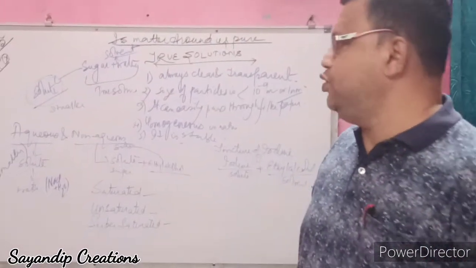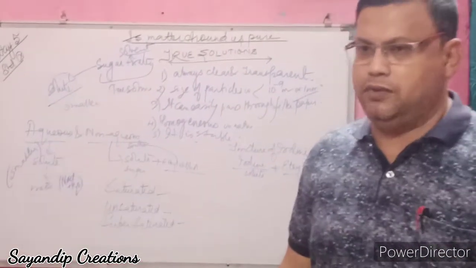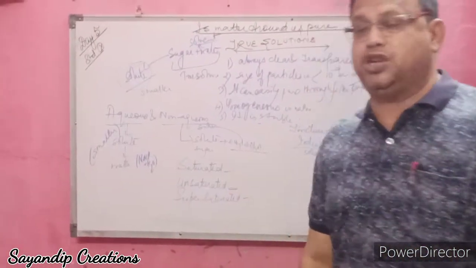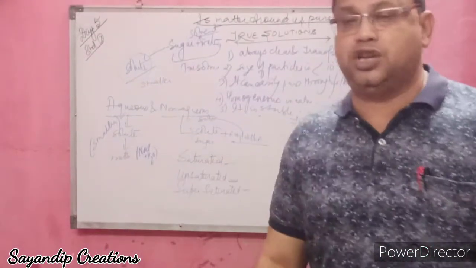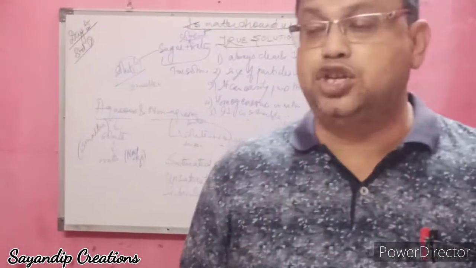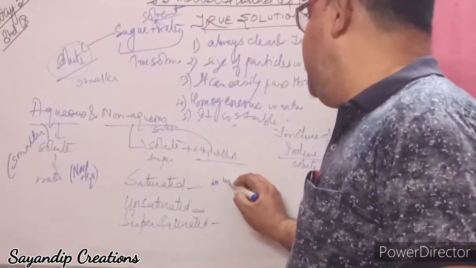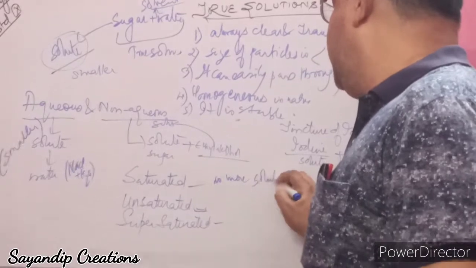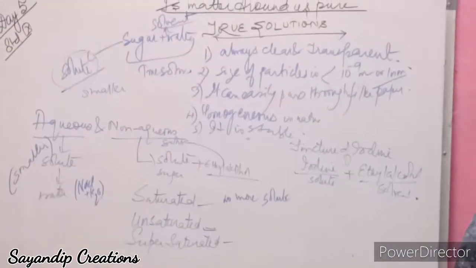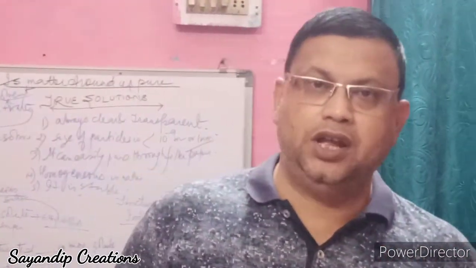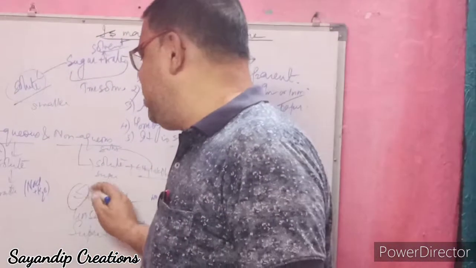Again you add one spoonful of sugar to it, it gets dissolved. That means, before going to unsaturated, saturated solutions are those solutions in which no more solute can be added. Like after adding 5 teaspoonfuls of sugar, you see that now sugar is not dissolving. That means that solution has reached the saturation level. So you cannot add any more sugar. That type of solution is known as saturated solution.